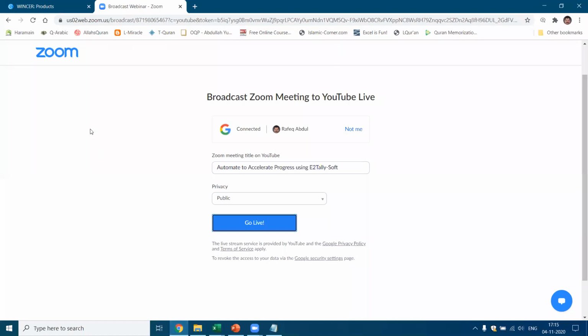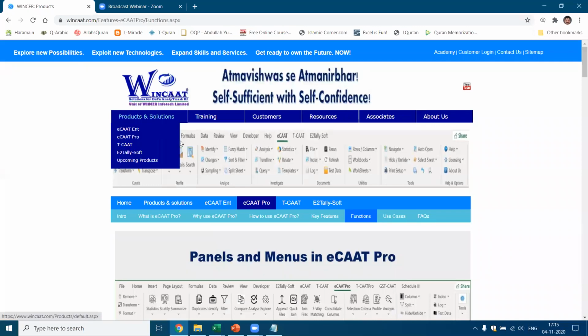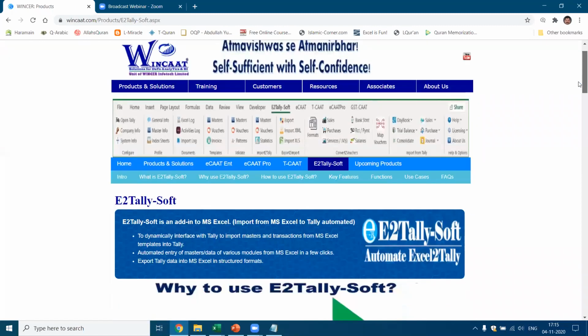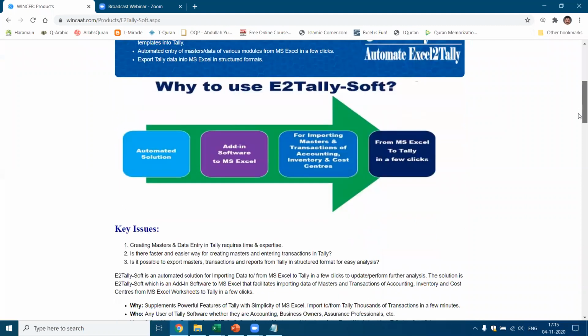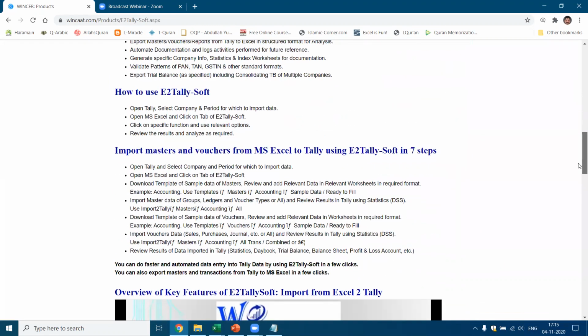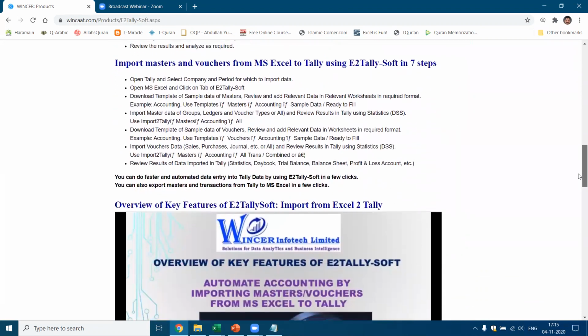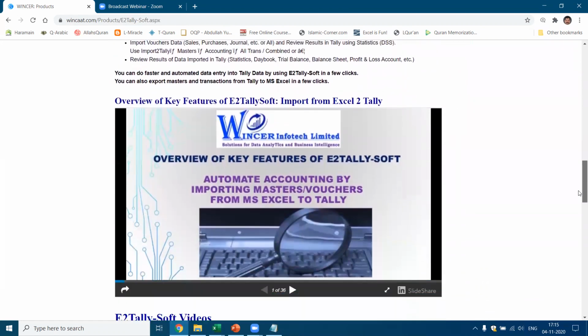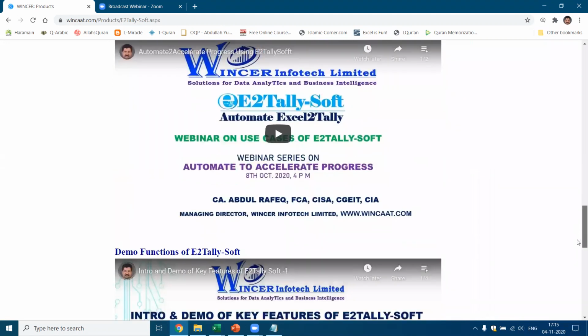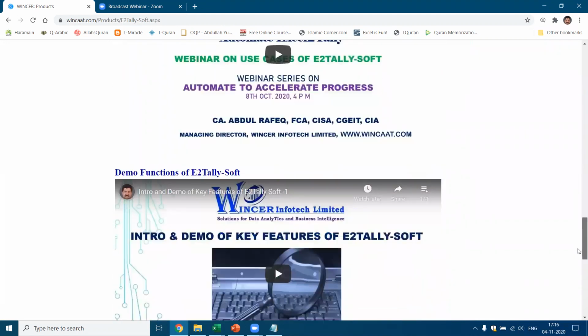Now we want to go to our website, wincat.com. I'm coming to products and solutions, E2TallySoft. So when you click on E2TallySoft, this will give the complete overview of all the software, what the software is all about, what are the key issues, what are the 7 key features, how to use E2TallySoft, all the steps which I talked about. You also got videos which you can watch to get an idea about how the software works. Okay, you also have got recording of the previous webinars.